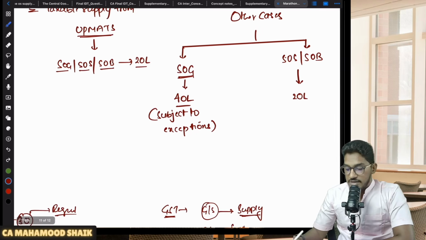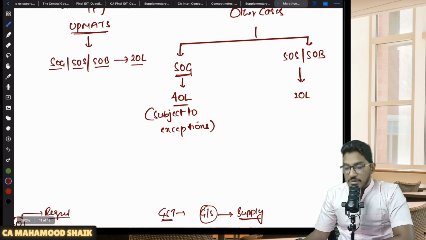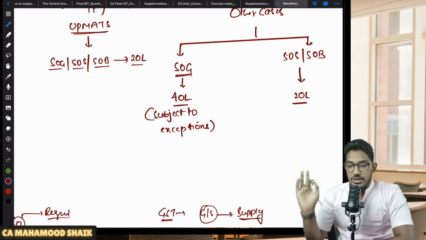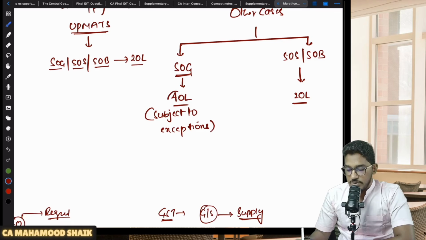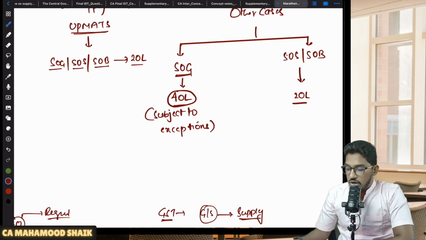On the other hand, sir, I am not making any taxable supply from MMNT. I am also not making any taxable supply from UP Mats. But I am not just engaged in making supply of goods, sir. I am also making supply of services, or supply of both. Then you can't enjoy the enhanced threshold limit. You can only enjoy the 20 lakh rupees limit. Your applicable threshold limit will be 20 only, not 40. So this enhanced threshold limit of 40 lakh rupees will become applicable only when you are exclusively engaged in supply of goods, not when you are engaged in supply of services or supply of both.